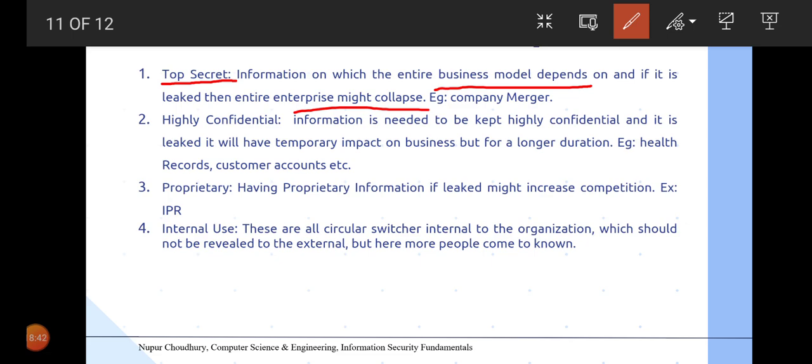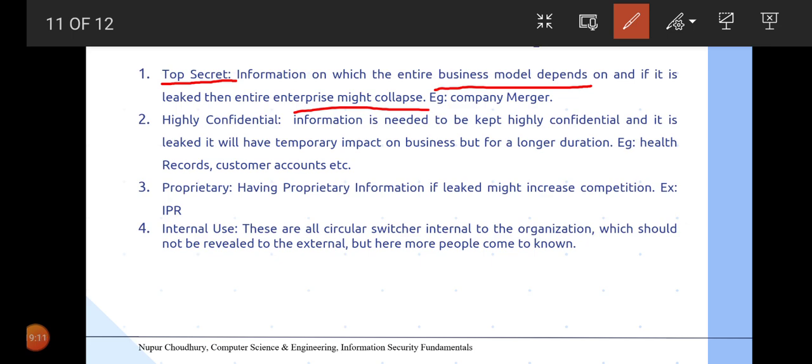So that information is top secret, or it should not be leaked out, because if this information goes out to the public or to any other organization, there is a chance that if tomorrow I might change my decision, then there might be several issues which might collapse my entire business.